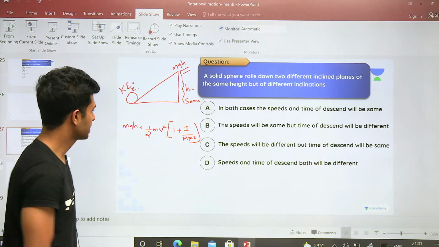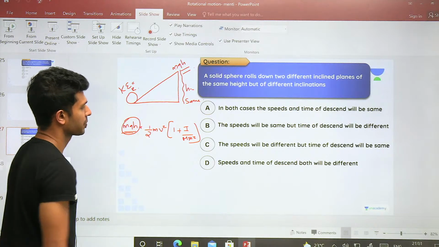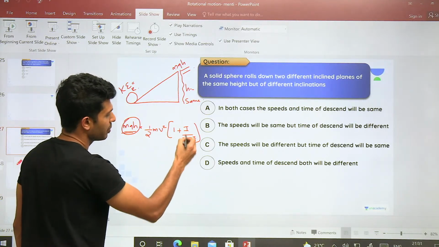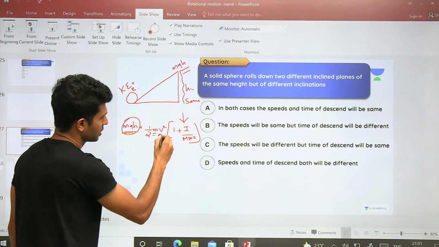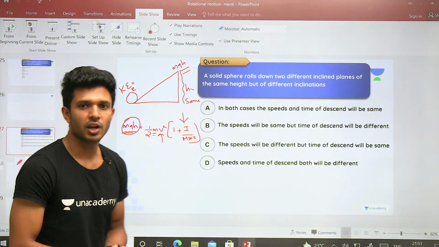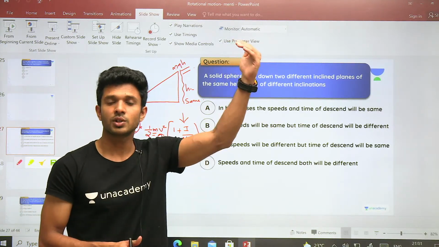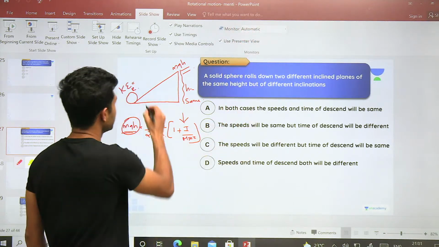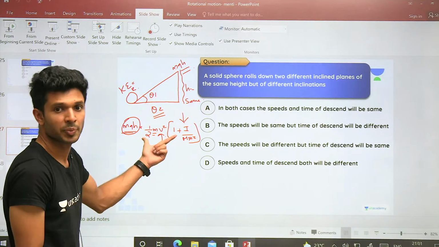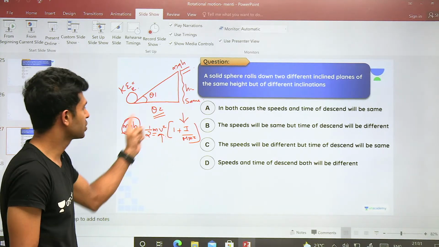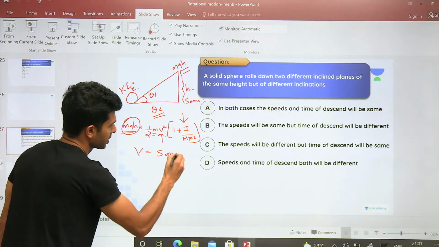In both the cases, mass, g and height will be the same. So 1 plus I by m r square will be constant because it is the same sphere. Mass is again the same. So if all the things are the same, the velocity value will also be the same. Which means once it rolls down from the same height, though their inclinations are different, theta 1 in the first case and theta 2 in the second case, velocity doesn't depend on theta 1 or theta 2. Velocity will be the same in both the cases.